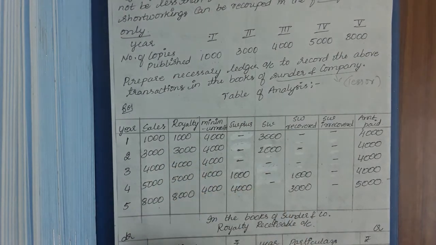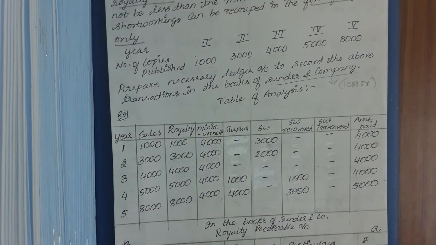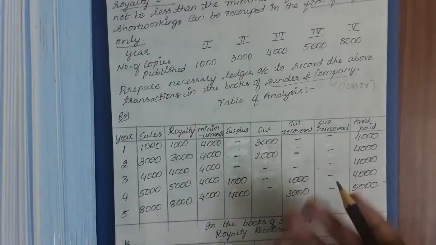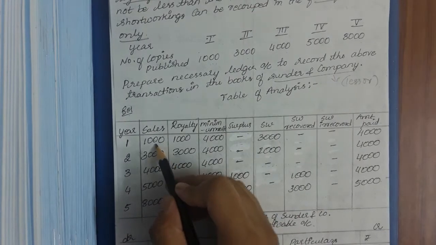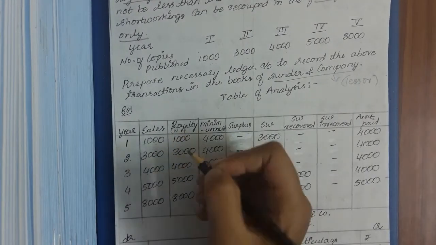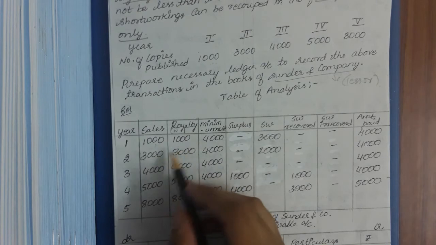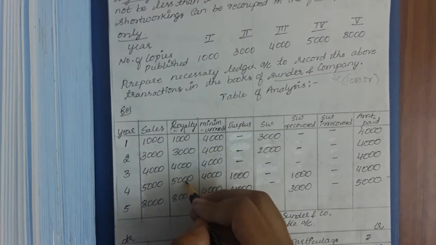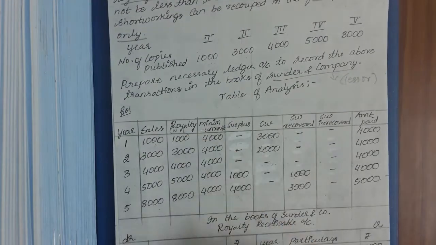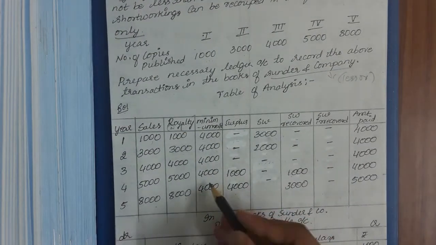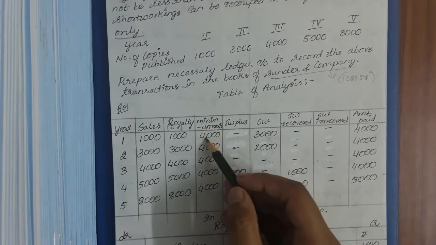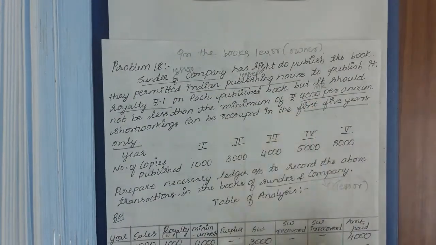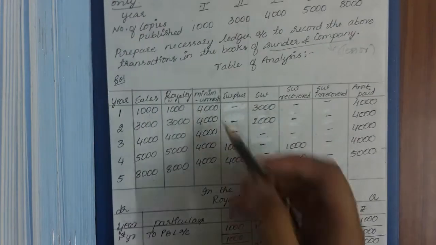So now we need to calculate the royalty. How to calculate the royalty? They have given ₹1 on each book published. So 1,000 books into ₹1 per book, right? 1,000 into 1 is 1,000, 3,000 into 1 is 3,000, 4,000 into 1 is 4,000, 5,000 into 1 is 5,000, 8,000 multiplied by 1 is 8,000. So now what is the next thing you will be writing? You will be writing the minimum rent. So what is the minimum rent given? In the question they have given 4,000 as the minimum rent.